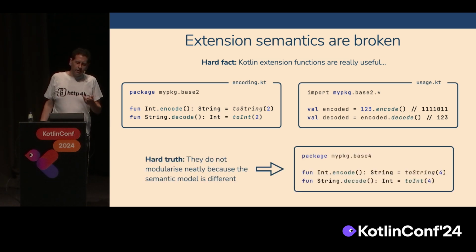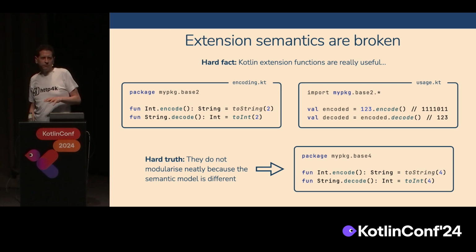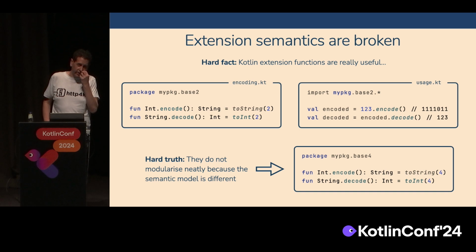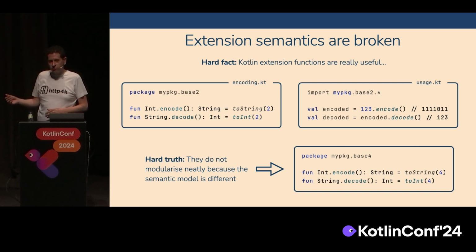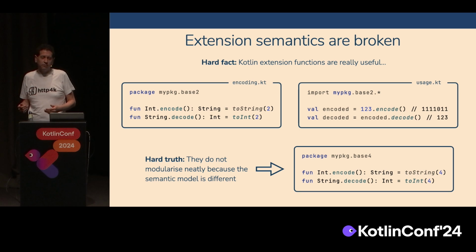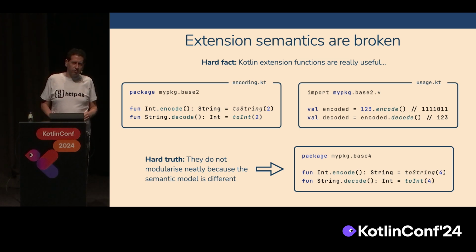But the semantics of extension functions are kind of broken as to what we would expect if we have a generic piece of functionality that we want to implement again and again. If we want to implement base 4 encoding, we can do the same thing again. We can define an encode and decode method with a 4 instead of a 2. But we have to put it in a different package.